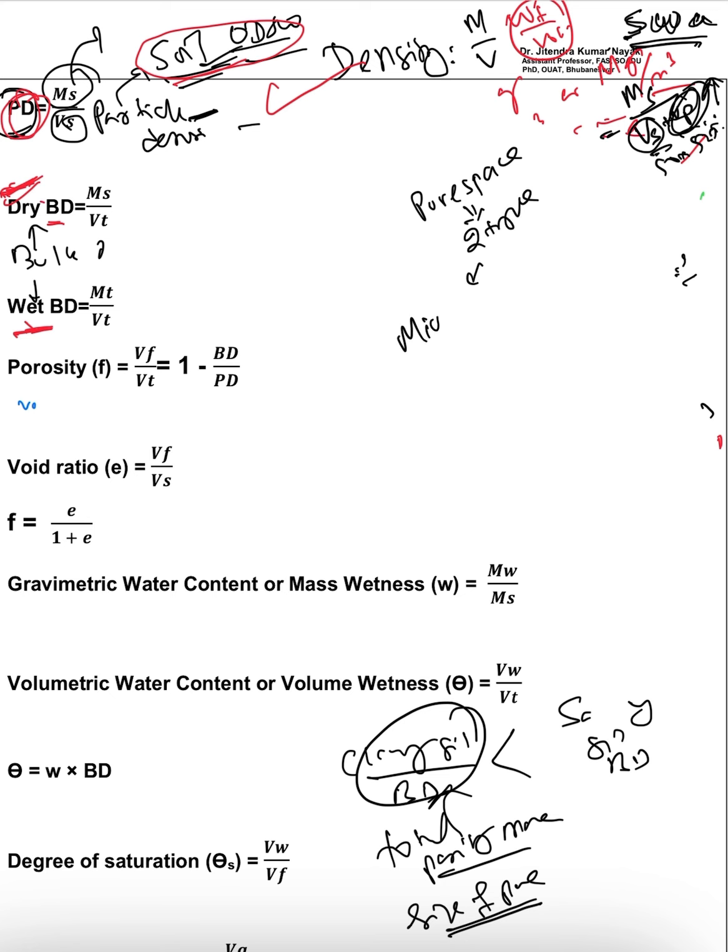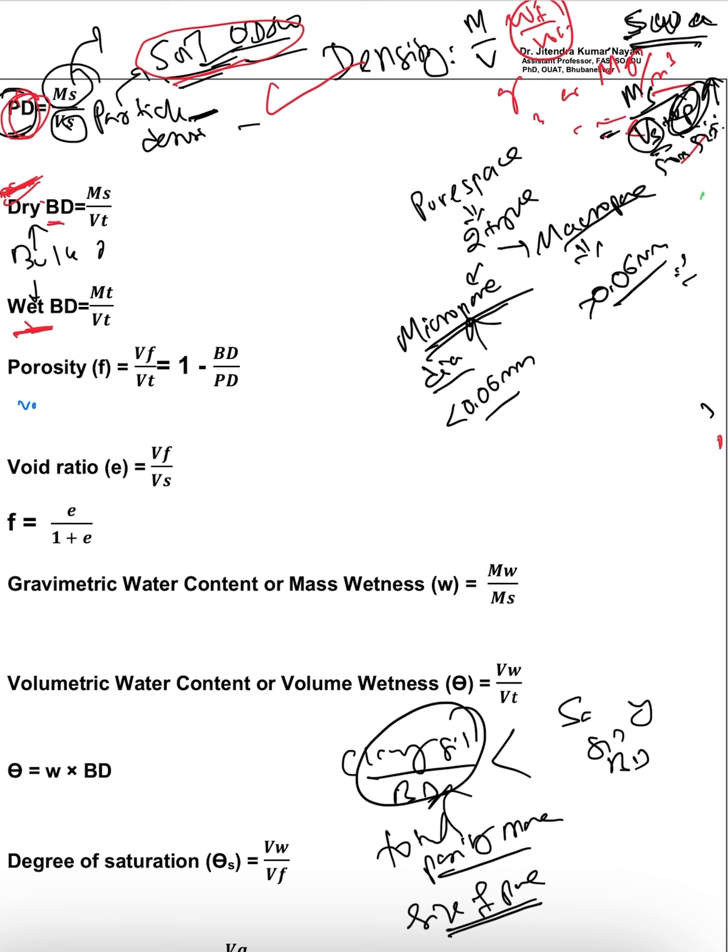One is micropore, another is macropore. If the diameter of the pore space is less than 0.06 millimeter, it is called a micropore. If it is more than 0.06 millimeter, it is called a macropore.